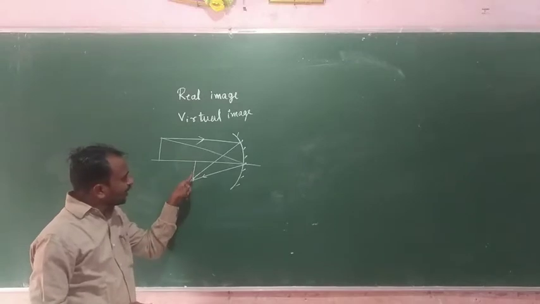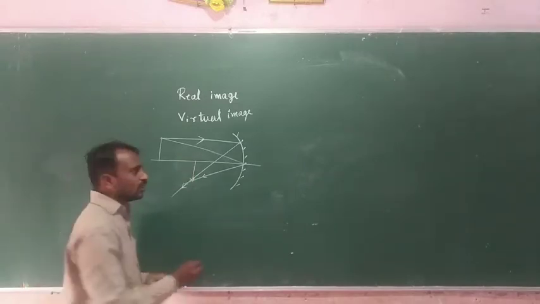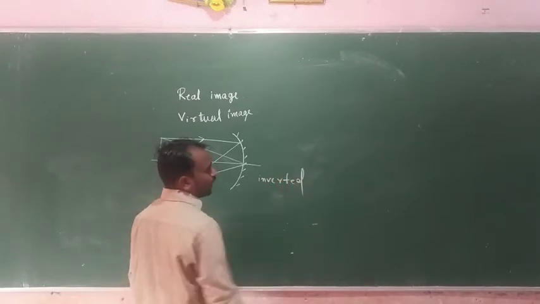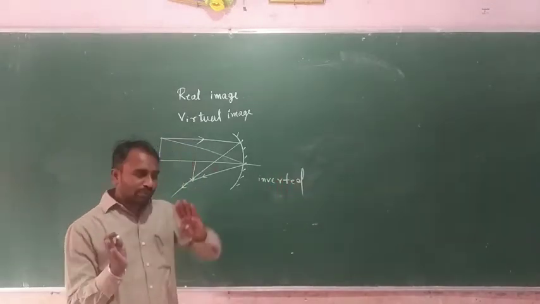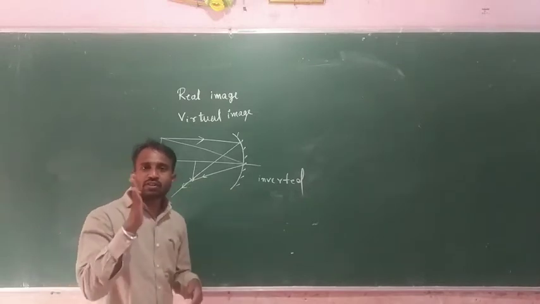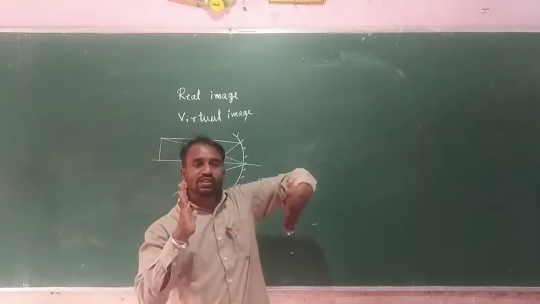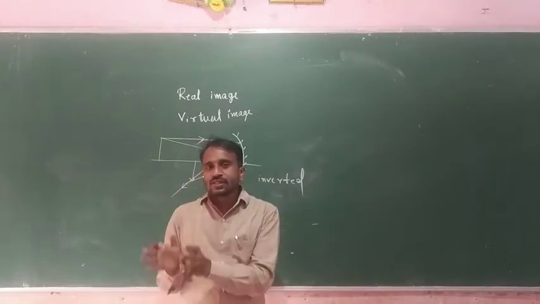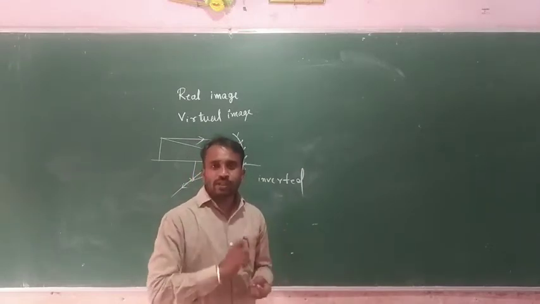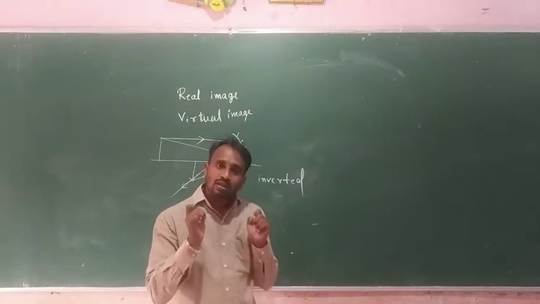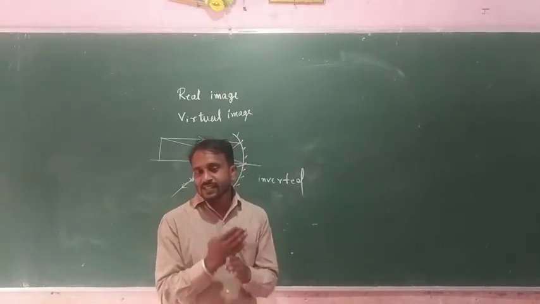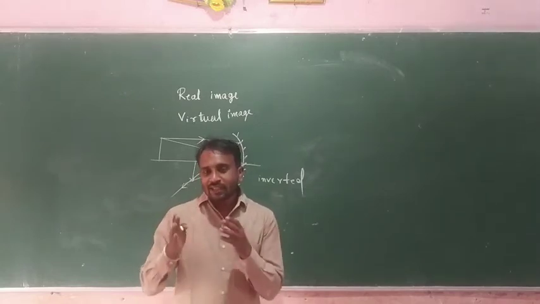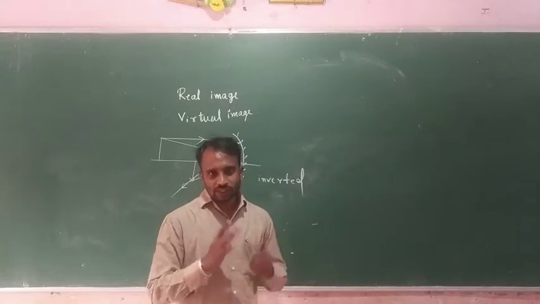This real image is always inverted. It means opposite in direction. Suppose this one is the object and this one is the image. So a real image is easily caught on the screen, where reflected and refracted light rays cross or intersect each other. Here we get a real image, and a real image is always inverted.